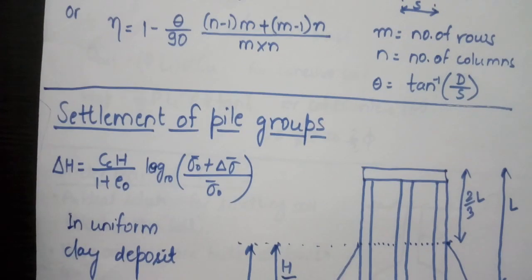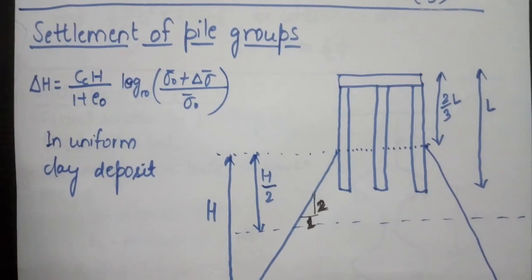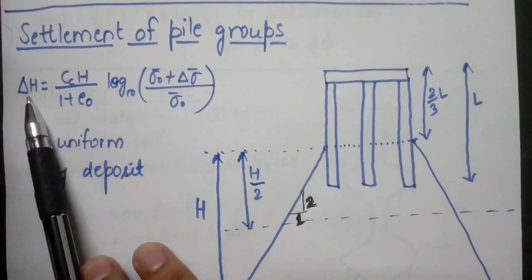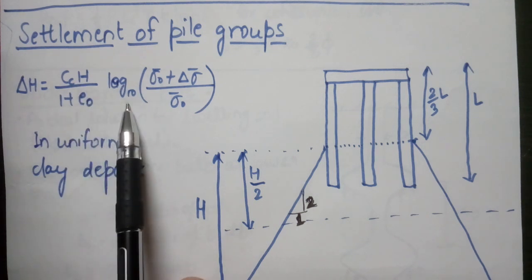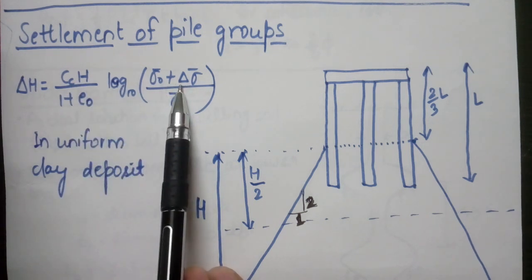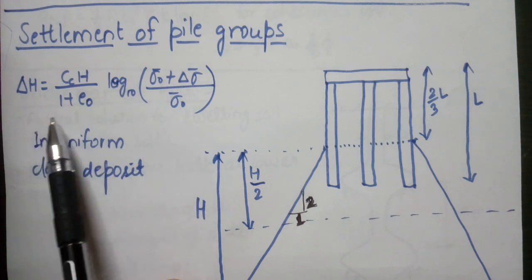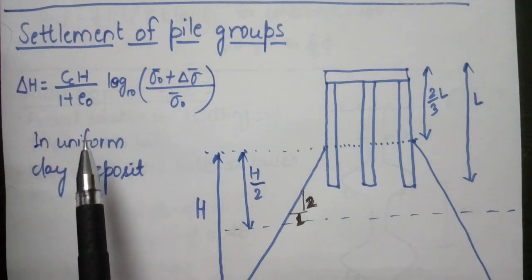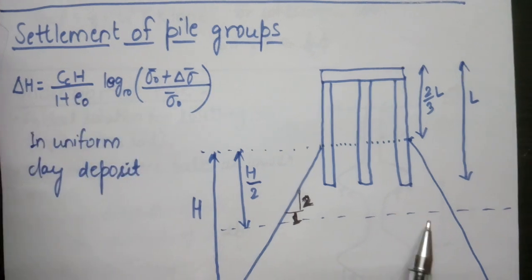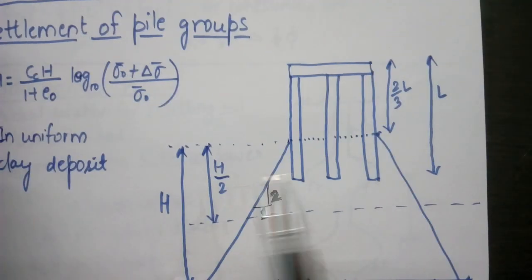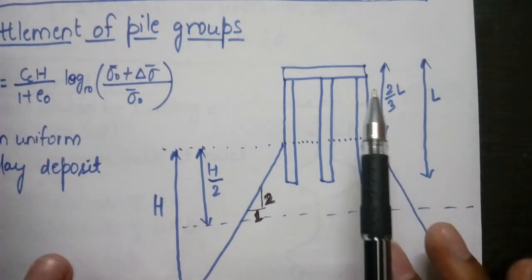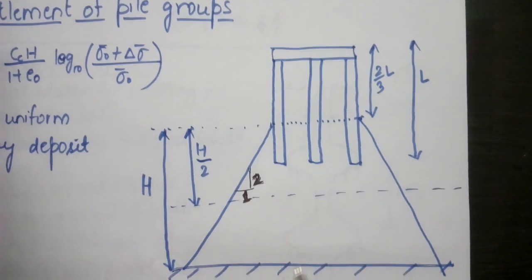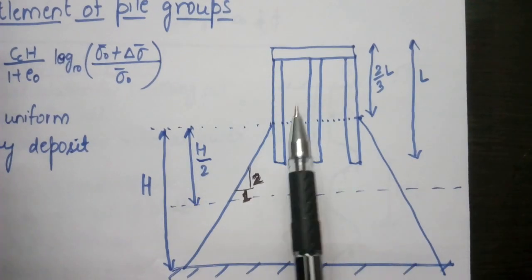Next topic in the pile group is settlement of the pile group. This is a very common formula. Delta H equal to C_c H upon 1 plus e naught, log base 10 of (sigma naught plus delta sigma) upon sigma naught. We must be familiar with all these terms in soil mechanics. Now in the uniform clay deposit we obtain the value of settlement at this point.